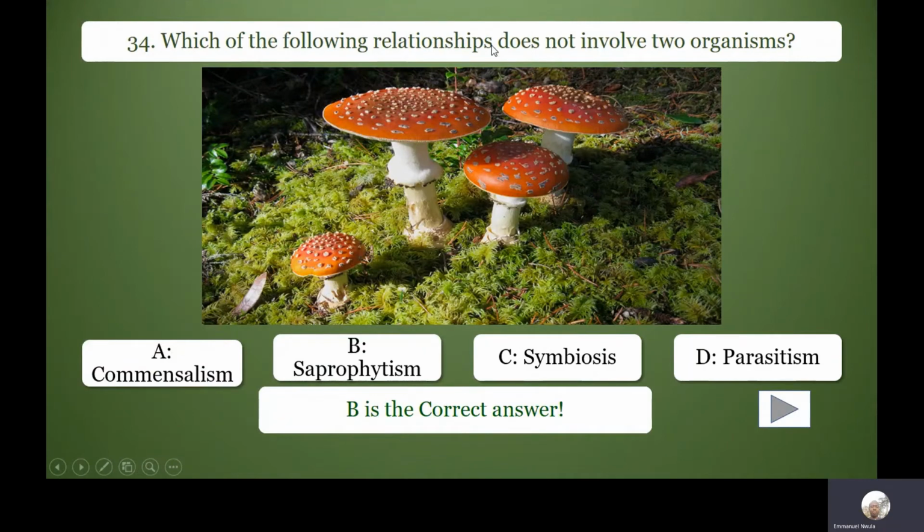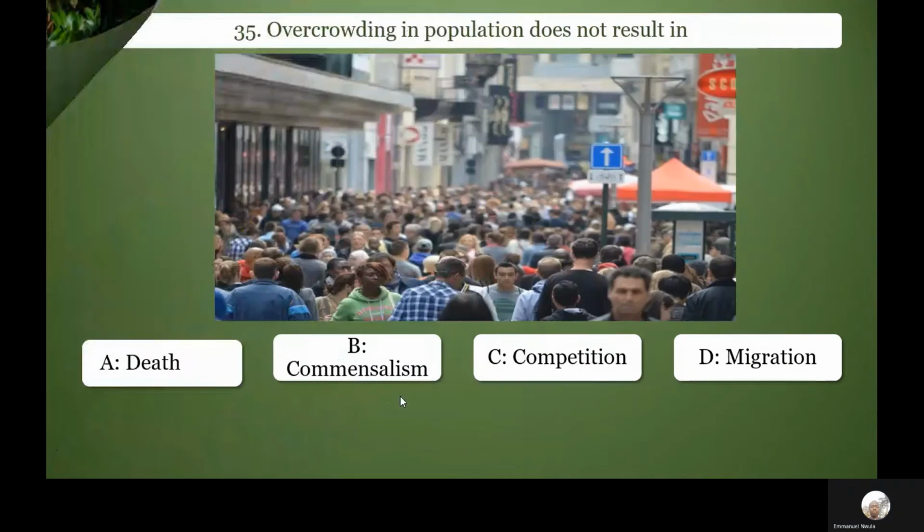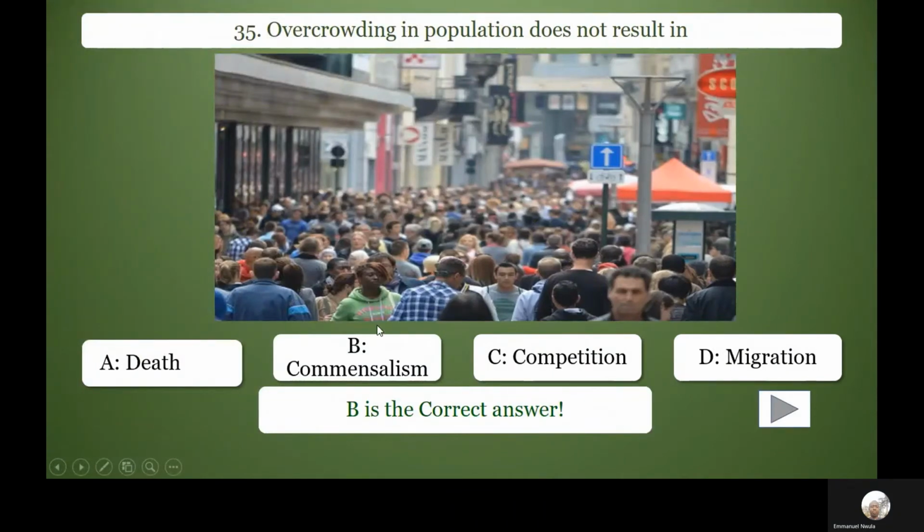Which of the following relationships does not involve two organisms? Saprophytism. A saprophyte feeds on dead organic matter. So it's just one organism, the saprophyte. Commensalism involves two organisms. Symbiosis and parasitism too. So the correct option here is overcrowding in population does not result in commensalism.